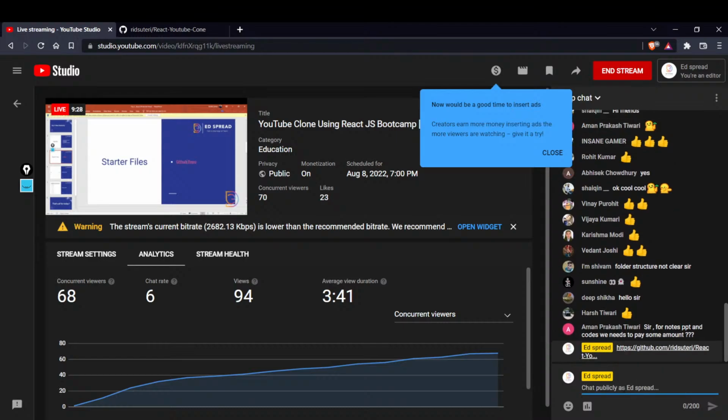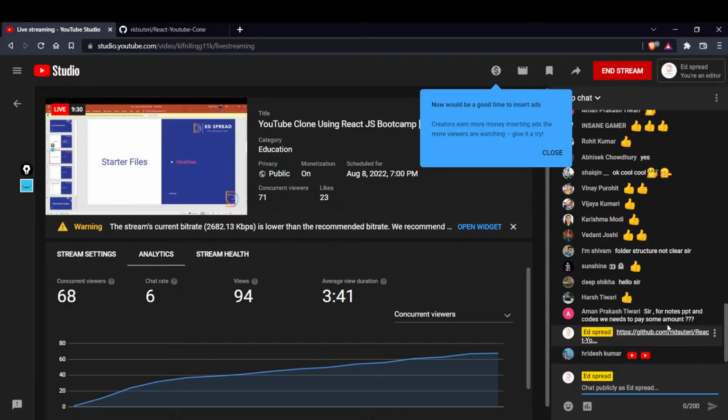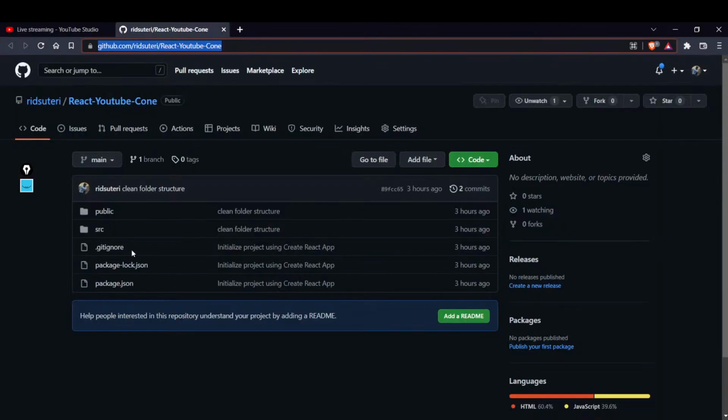So I think you can see this over here, right? I have pasted this in the chat section. Please go, you can reach out there, and there you can find this particular simple folder. I have initiated this folder, cloned this folder. In fact, I have pushed this folder from my local system only, so we can get this code. This is nothing fancy. I've just removed all extra files and cleaned my project. So this is what I've done.